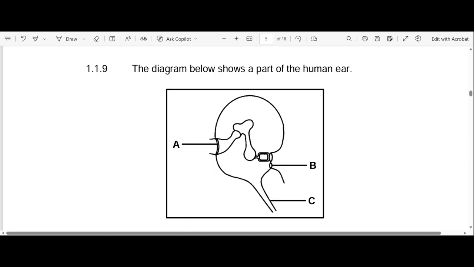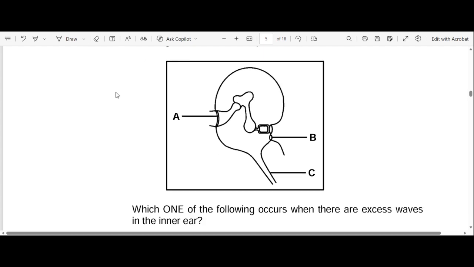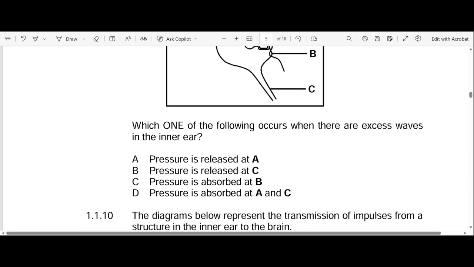Okay, let's go to our C. C is our Eustachian tube, right? What's the function of the Eustachian tube? The Eustachian tube is responsible for maintaining or equalizing pressure on either side of the tympanic membrane. So we're done with the functions. Let's go to the questions. The nicest thing is that you can replay this video over and over again if you did not hear me. So try to move with me, with the same pace as me.